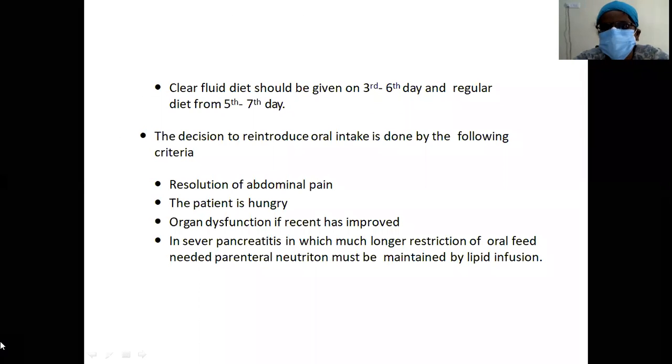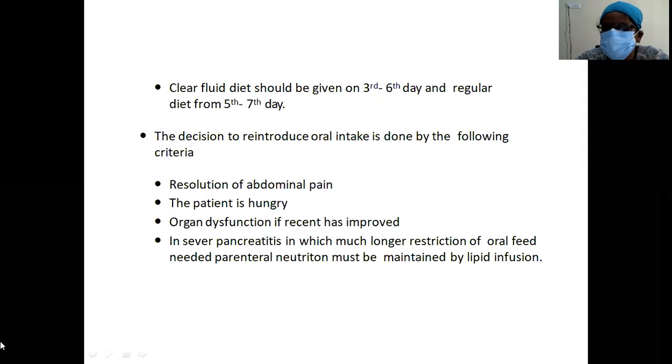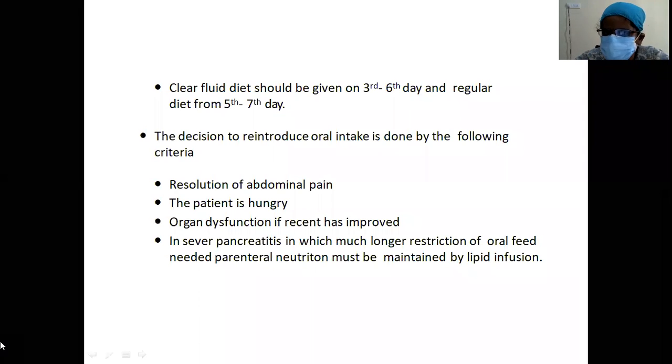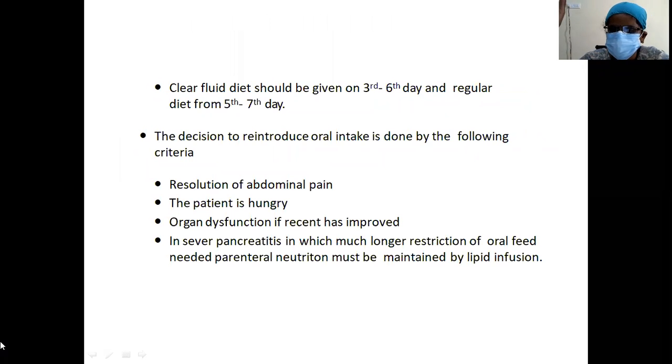What about nutrition? A clear fluid diet should be given on day 3 to 6 and a regular diet from day 5 to 7. The decision to reintroduce oral intake is based on resolution of abdominal pain, hunger, and organ dysfunction. In severe pancreatitis, where a much longer restriction of oral intake is needed, total parenteral nutrition must be maintained by liquid infusion.